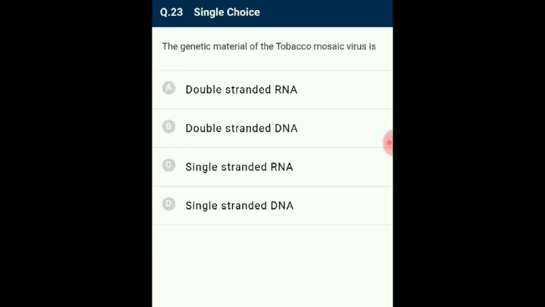Question number 23. The genetic material of tobacco mosaic virus is? The tobacco mosaic virus has a genome of single-stranded RNA. These viruses infect a large group of plants, especially the tobacco plant and also many other members of family Solanaceae. This disease causes patches of discoloration and a mosaic pattern on leaves as a symptom. So the answer for this question is option C, single-stranded RNA.